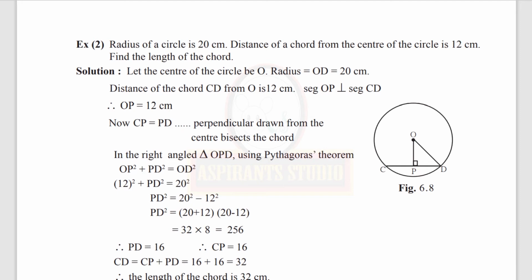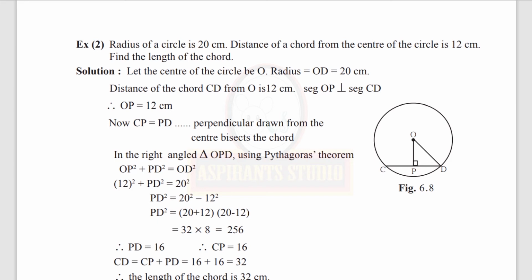Segment OP, according to our construction, we have drawn segment OP is perpendicular to segment CD. Therefore, OP is equal to the distance of the chord from the center of the circle, which is 12 centimeters. So now we can apply this property: perpendicular drawn from the center of the circle to the chord bisects the chord. So CP will be equal to PD.